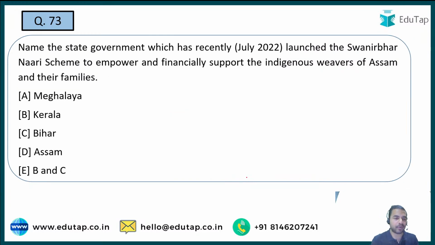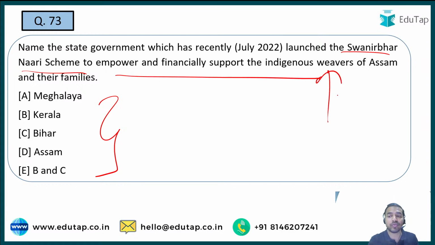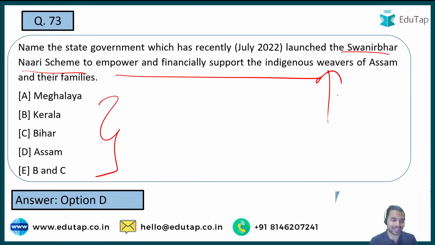Now tell me the name of the Indian state which has recently launched the Swanirbar Nari scheme. See, whenever such kind of scheme is there, always remember that what exactly is the aim of that scheme. The aim of it is to empower and financially support the indigenous weavers of Assam and their families. And quickly tell me what is the right answer to the question. Is it Meghalaya, Kerala, Bihar, Assam, or both B and C, that is Kerala and Bihar. So guys, here the right answer to the question is option D, that is Assam.